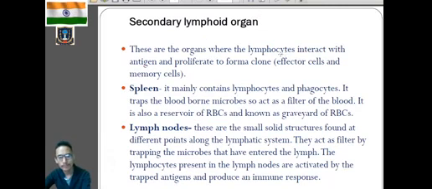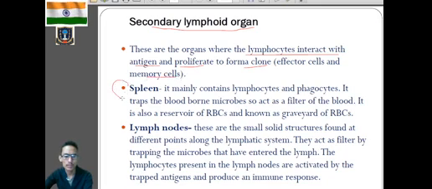Now we'll move on to the secondary lymphoid organs. Examples are the spleen, lymph nodes, and we have MALT also, and tonsils. Secondary lymphoid organs are the organs where the lymphocytes interact with the antigen. Maturation occurs in the primary lymphoid organs, but they will interact with the antigen when they migrate to secondary lymphoid organs, where they will proliferate, that is, multiply to form a clone. That means they will form the memory cells also.